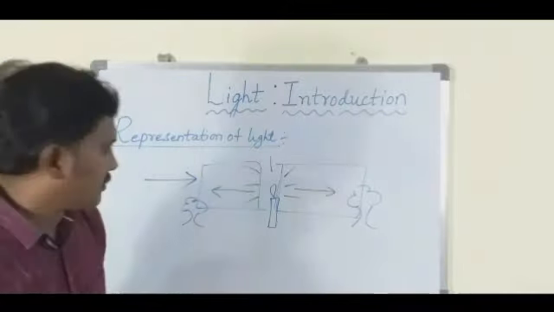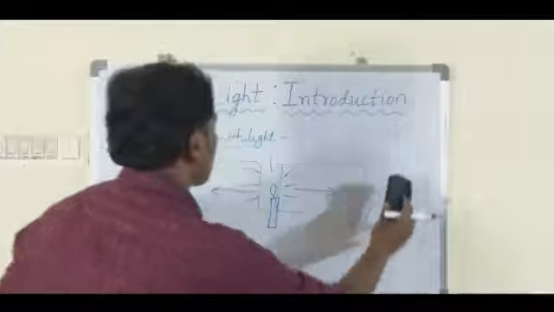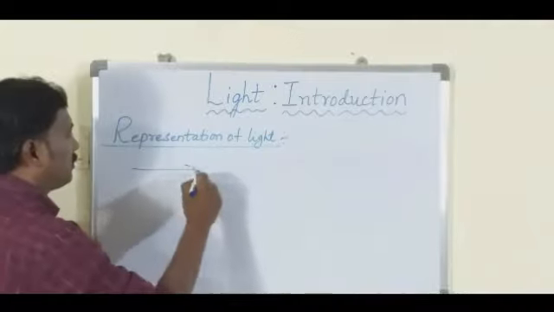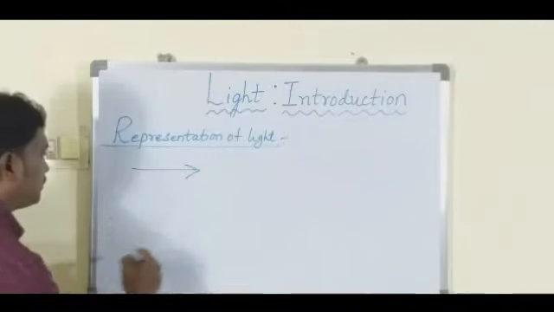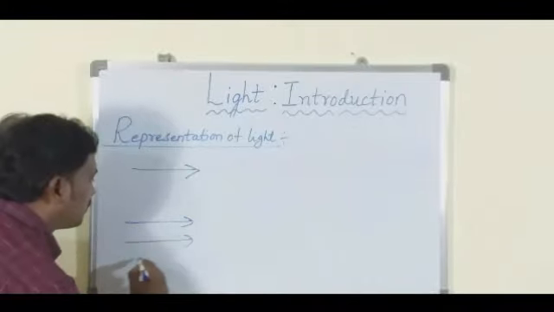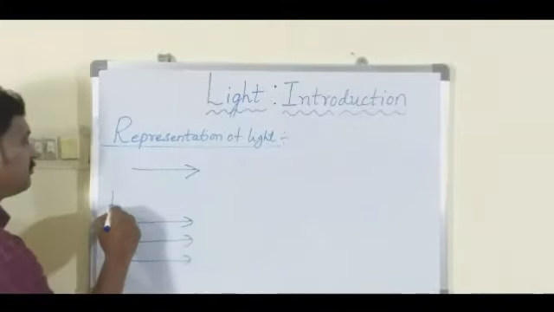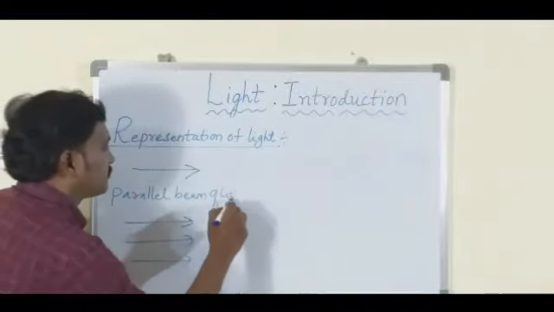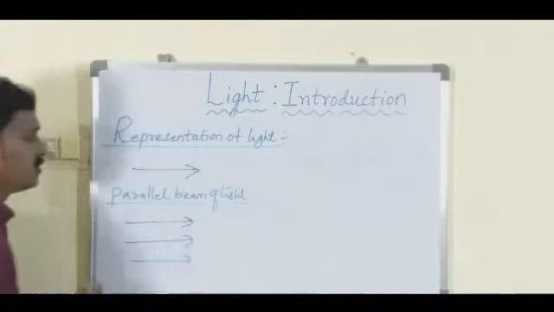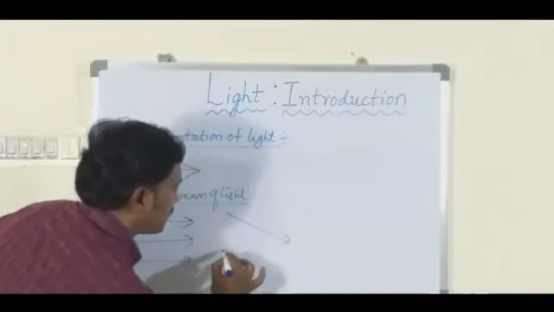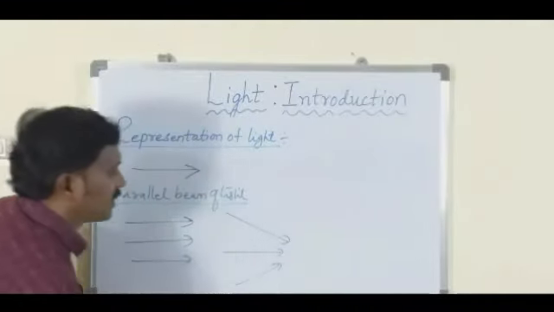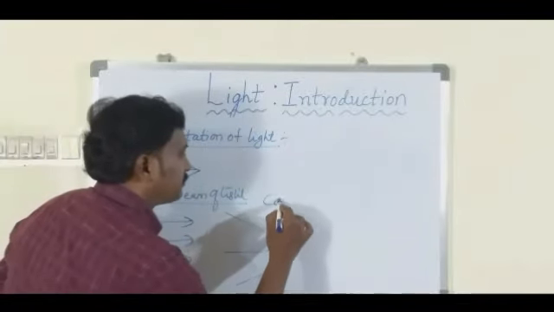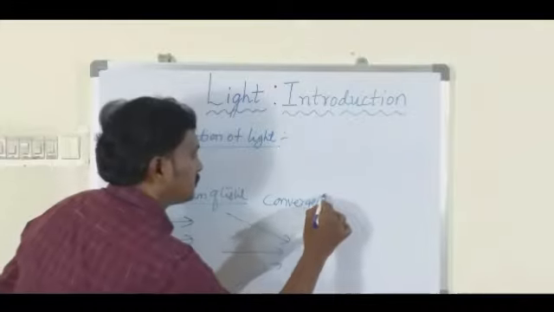Now, next, a collection of these rays. Let me say if the light rays are like this, we call that a parallel beam of light rays. Now suppose the light rays are in this way. Here we can see that all the light rays are moving to one specific point. So these are called a convergent beam.